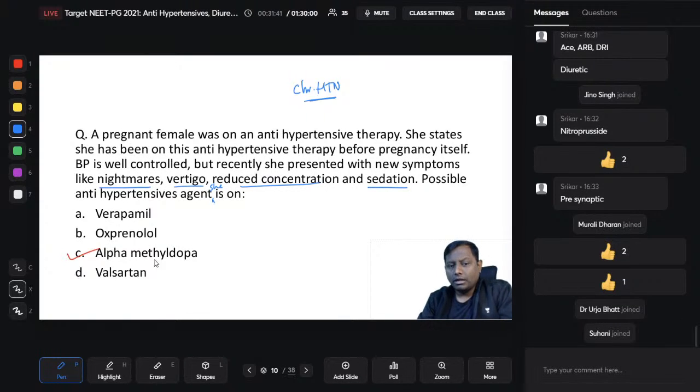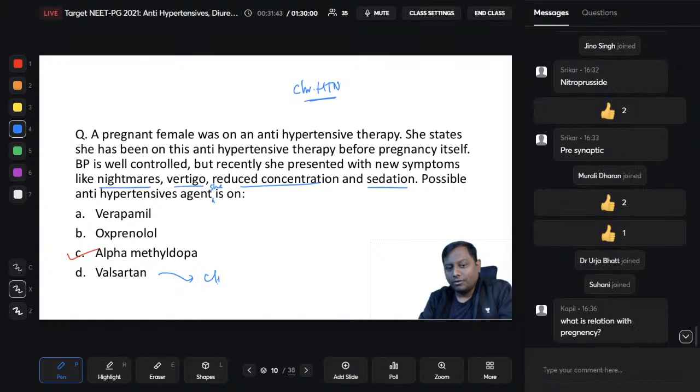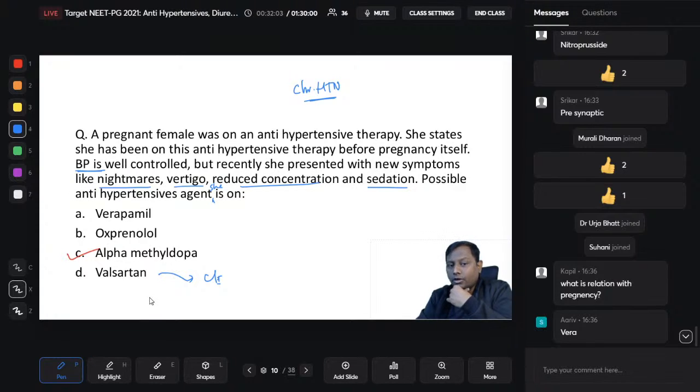Apart from that, remember, valsartan is contraindicated. No, I had already told this earlier, right? Valsartan is contraindicated. No, BP is controlled in pregnancy, BP is controlled because why? What is the relation with pregnancy? It is that which of the following will you give in pregnancy? So valsartan cannot be given, valsartan cannot be given because valsartan is contraindicated. That is the relation: which of the following will you give in pregnancy?